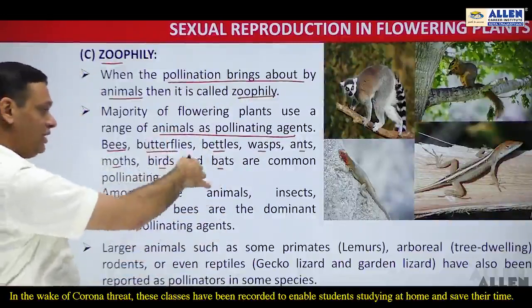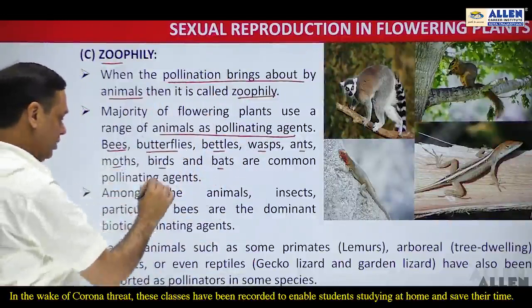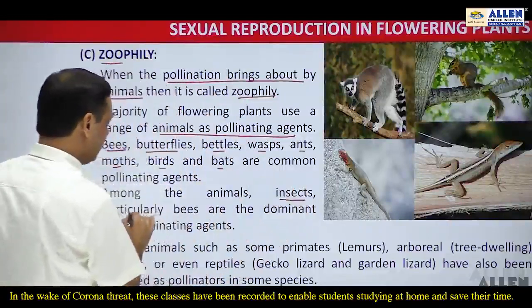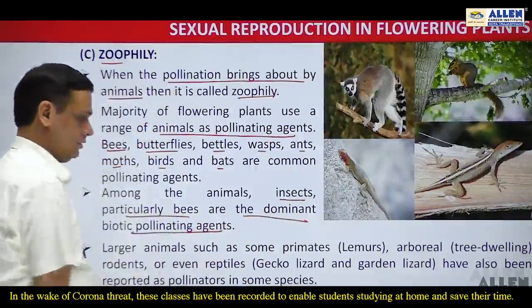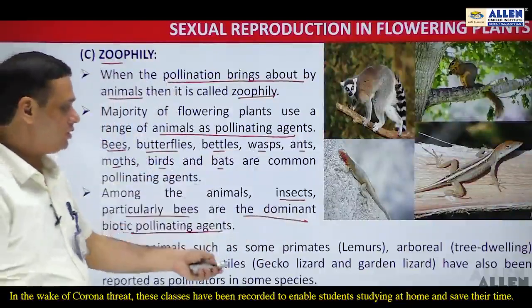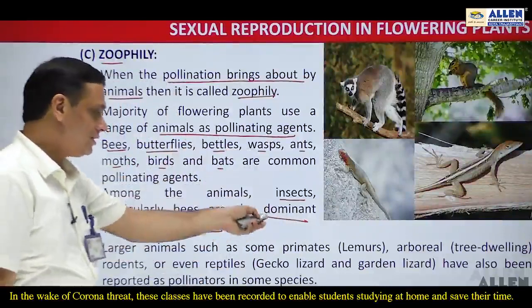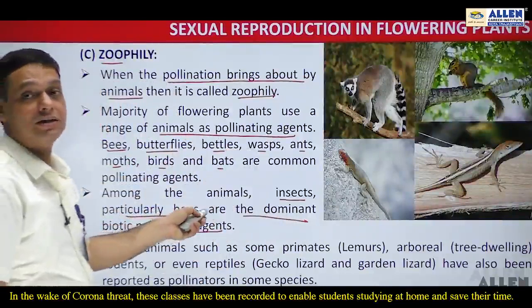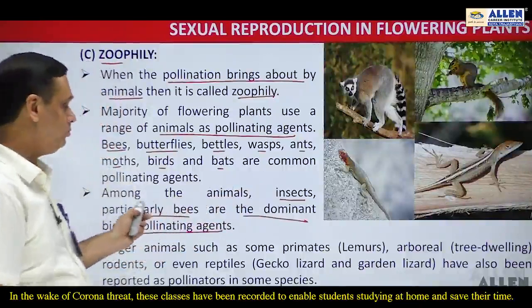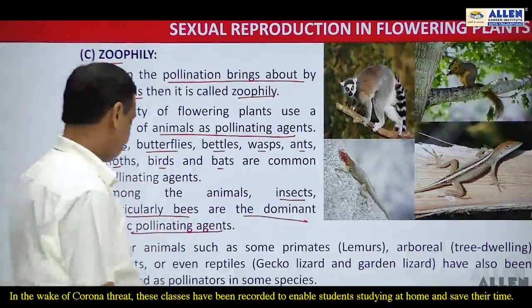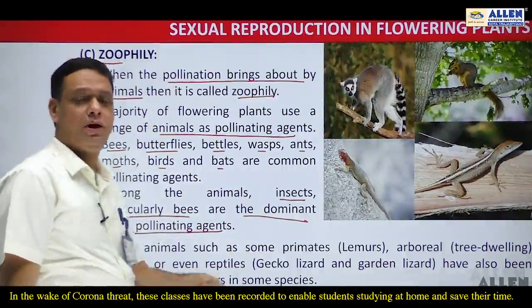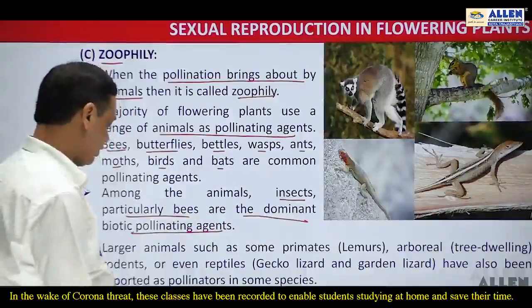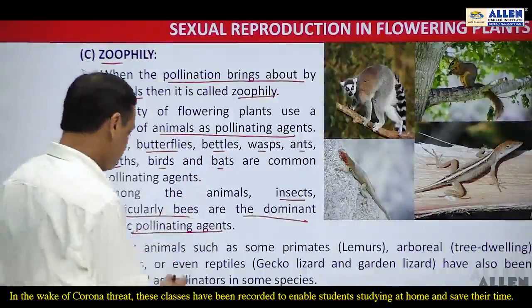But among these animals, insects and particularly bees are considered as the dominant pollinating agents. There are certain large animals also which play an important role in pollination or are reported as pollinators.